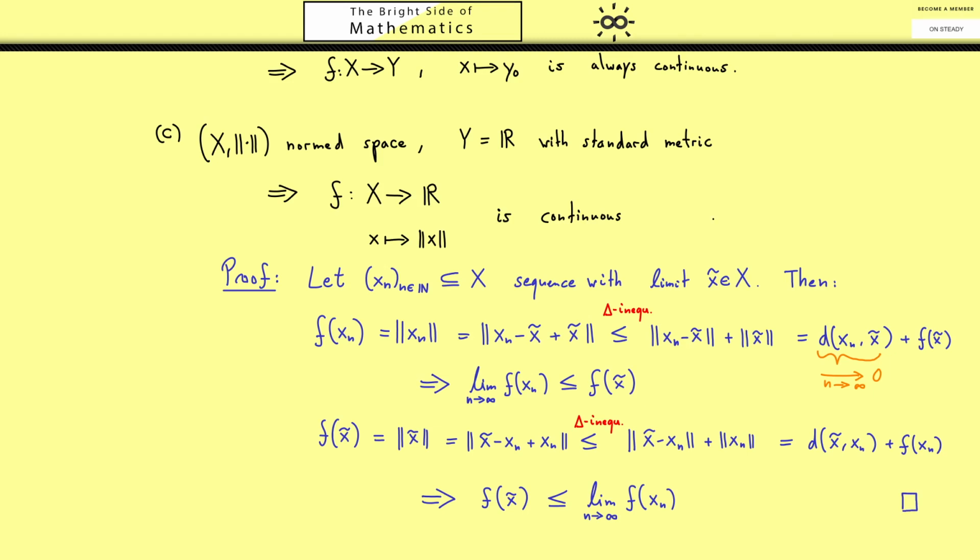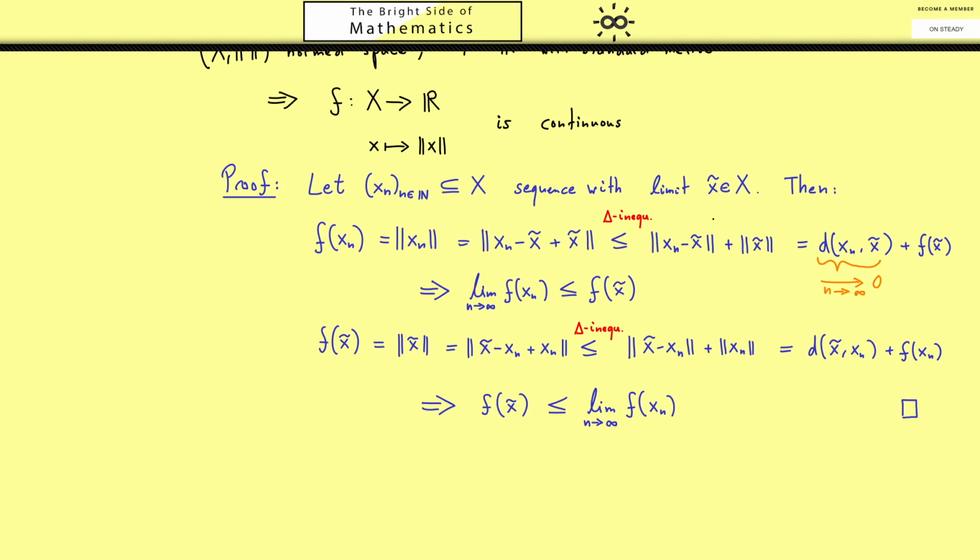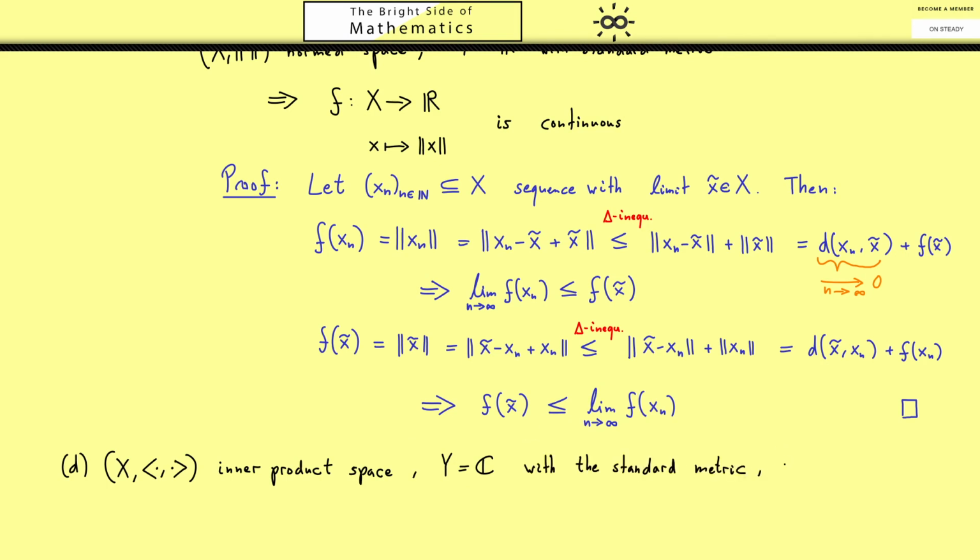Okay, so you might guess, with the next example, we go to an inner product space. So let's choose X as an inner product space, where we already know it's also a metric space. And Y should be just the complex numbers with the standard metric given by the absolute value. Now, since an inner product has two entries, I want to fix the first one with a given x0. Now the map we consider is f defined from X to Y, so C, and the vector x is sent to the inner product of x0 with x. And the claim is again, this map is a continuous one.